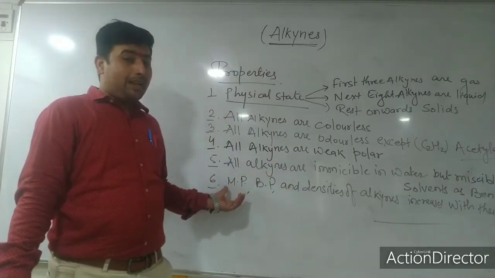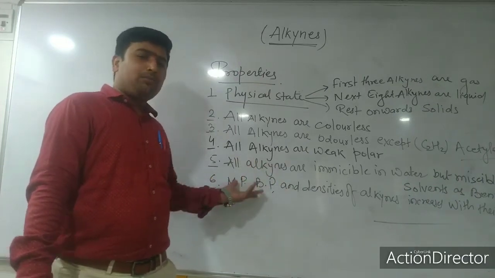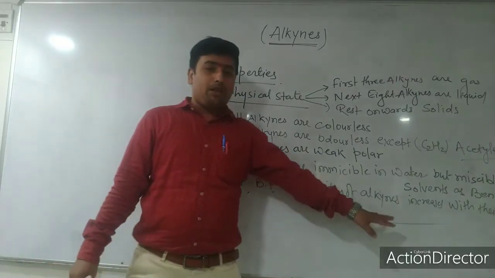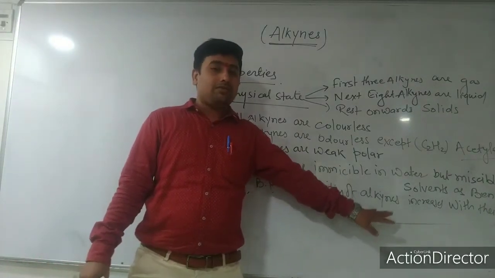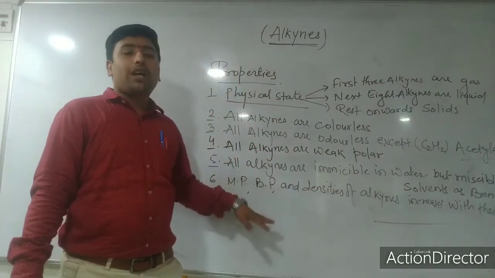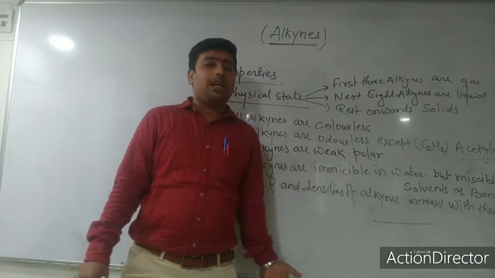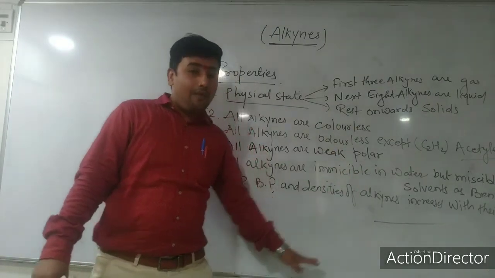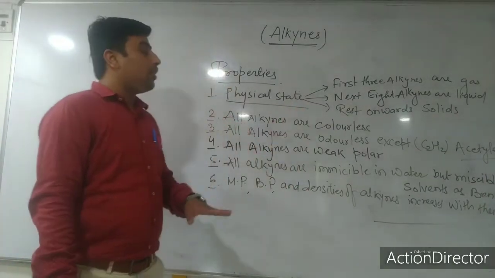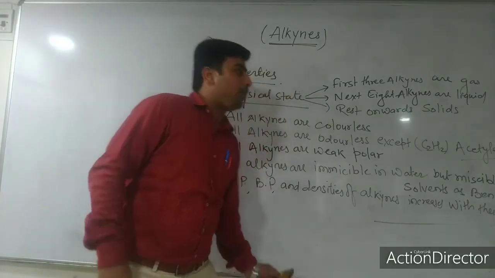So ethyne, propyne and butyne: propyne's melting point will be less than butyne, and butyne will be less than pentyne. So remember, pentynes, butynes, ethynes. Fewer carbon atoms will have lower melting and boiling points, and more carbon atoms attached with a triple bond will have higher melting point, boiling point and density. So these were the physical properties. Now we will move towards chemical properties.